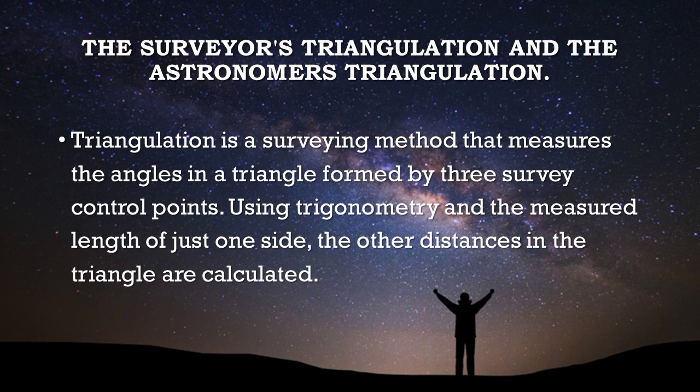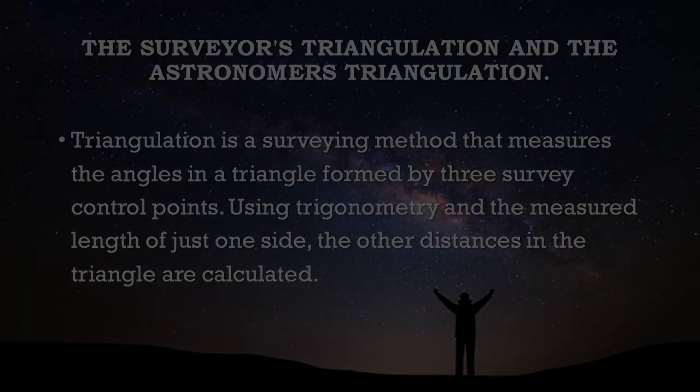Triangulation is a surveying method that measures the angles in a triangle formed by 3 survey control points. Using trigonometry and the measured length of just one side, the other distances in the triangle are calculated.